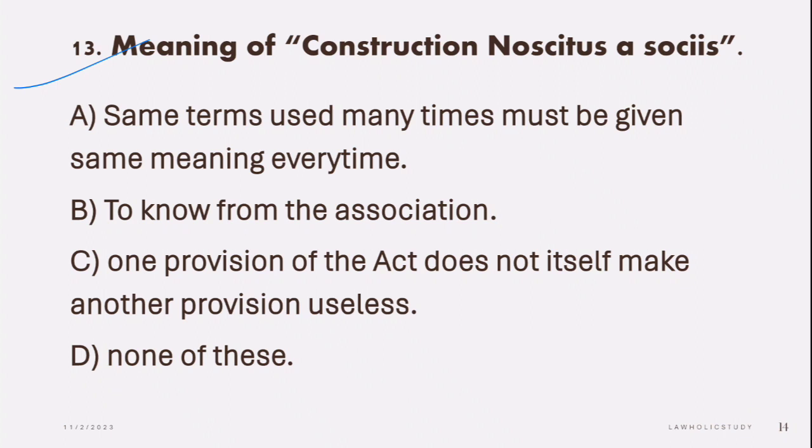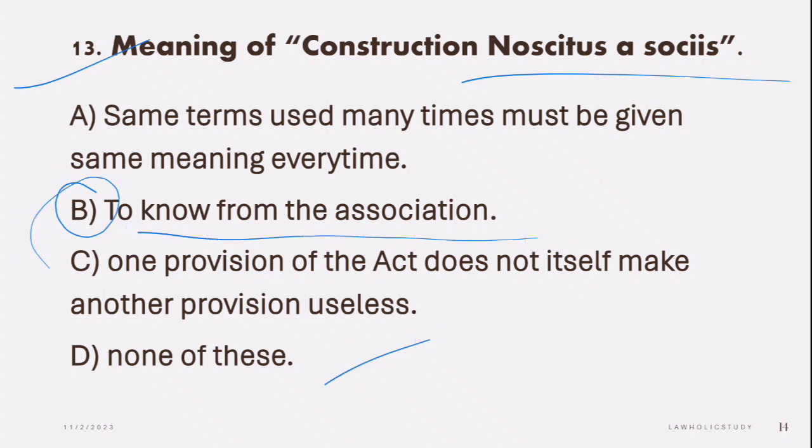Next question is, meaning of construction noscitur a sociis. So what is the correct meaning of this maxim? A says same terms used many times must be given same meaning everywhere. Second says to know from the association. C says one provision of the act does not itself make another provision useless. D, none of these. The correct answer is B, to know from the association. Construction noscitur a sociis, B is the correct answer.